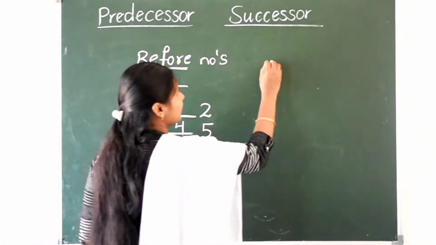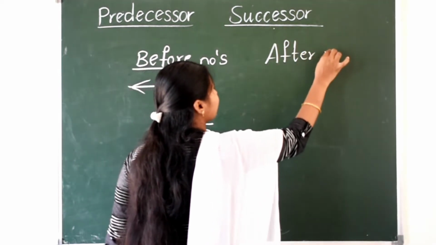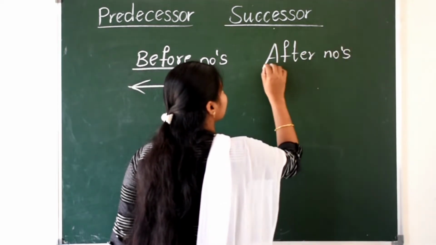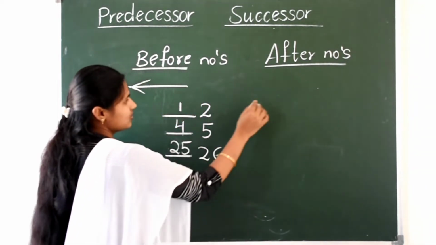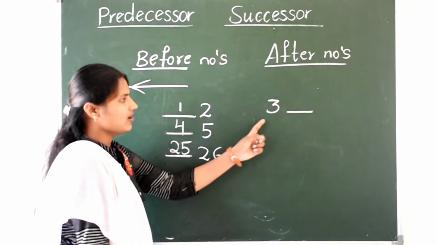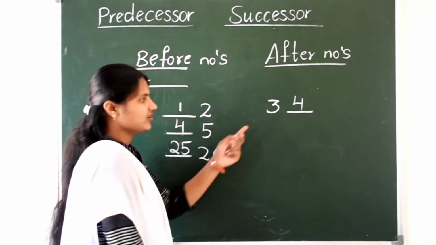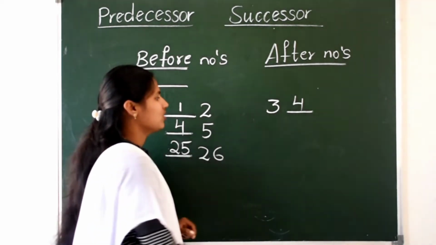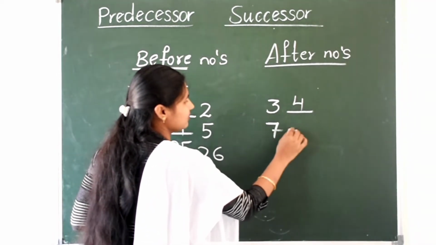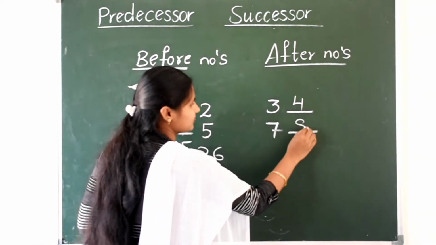Now come to after numbers. That is nothing but successor. After numbers means what? Suppose I am writing number 3. After 3, yes, 4. After 3, we will get 4. After 7 we have which number? 8.